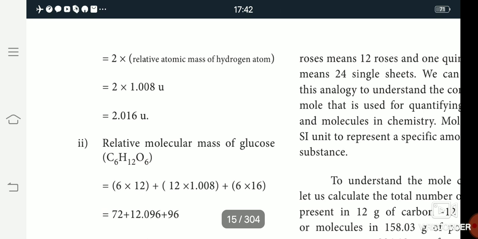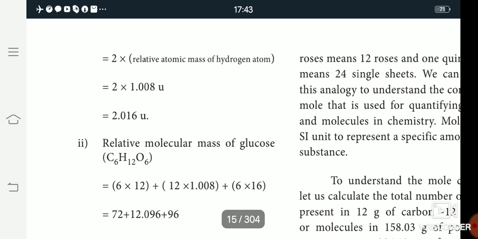Then the next one is the relative molecular mass of glucose. The glucose formula is C6H12O6. Calculate the relative molecular mass of glucose C6H12O6.